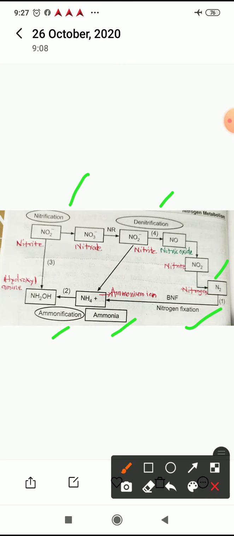By the process of ammonification, ammonia gets converted into hydroxylamine.